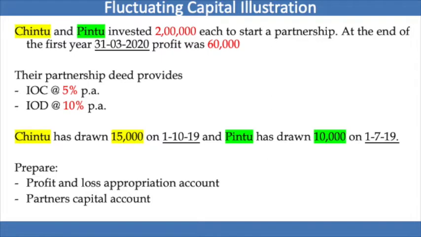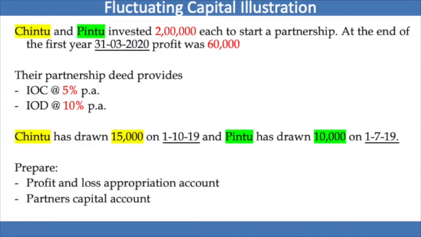So till now we were doing sums in which we had capital balances, but this is a sum in which we have talked about the starting of the business with 2 lakh each. Now the next line says at the end of the first year, 31st March 2020, the profit was 60,000. That means we come to the conclusion that the business was started on the 1st of April 2019, because the first year ends on 31st March 2020 and the profit is 60,000 for the year.